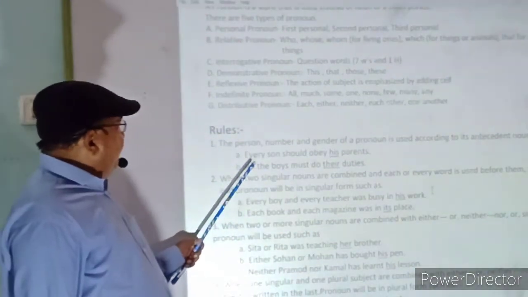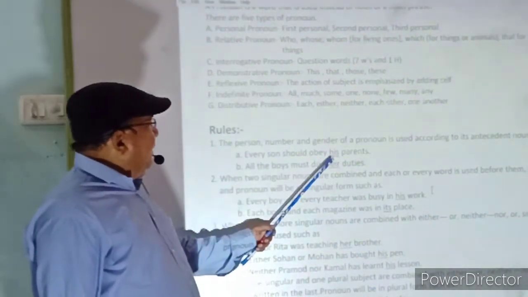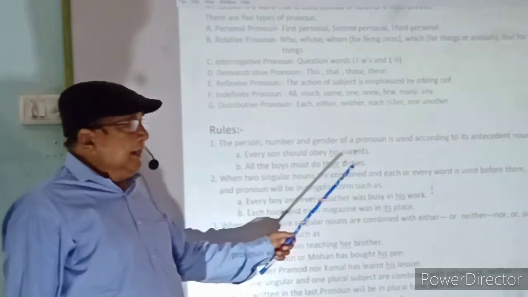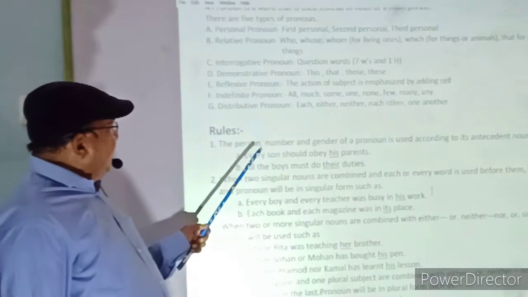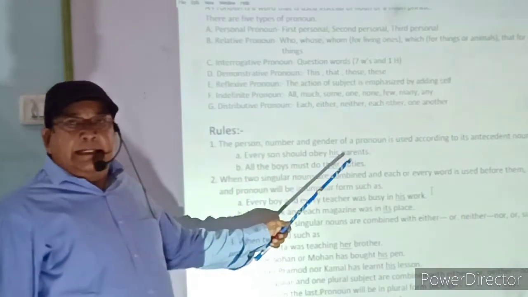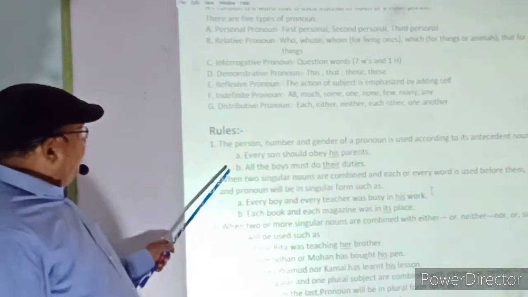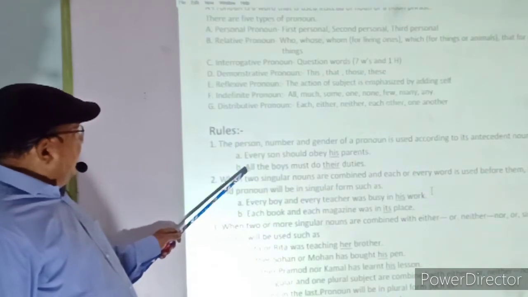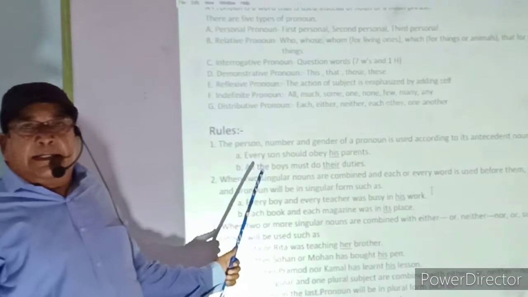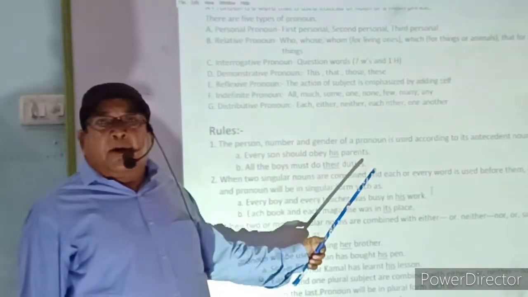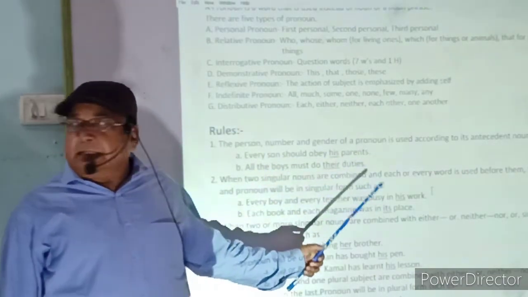For example, every son should obey his parents. Son is the antecedent, so according to son, the pronoun his in a singular form has been used. Second example, all the boys must do their duties. Here the antecedent noun is in plural, so the pronoun their in plural is used.